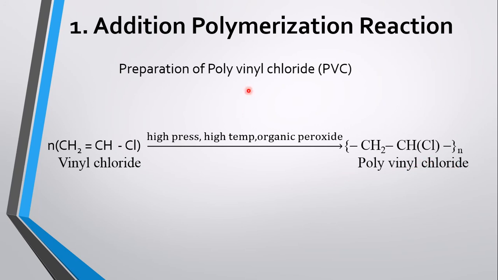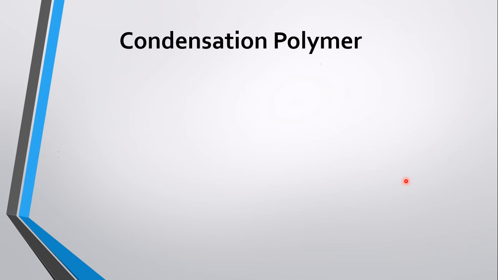This is also addition polymerization reaction because they are all addition reactions. Only one product is produced by this reaction. So they are addition polymerization reactions, and these polymers are called addition polymer.